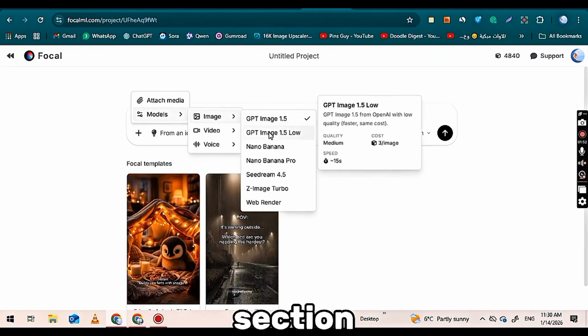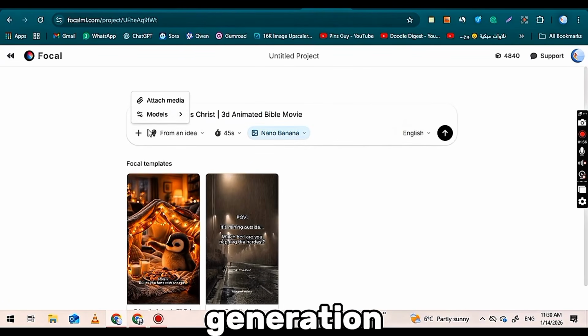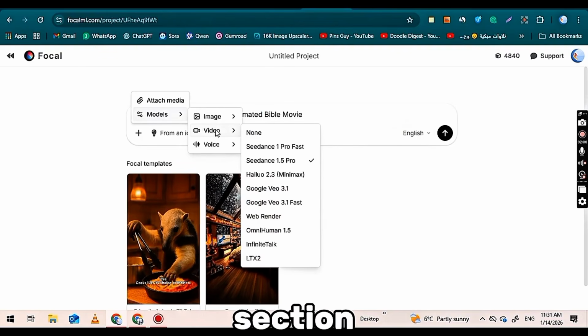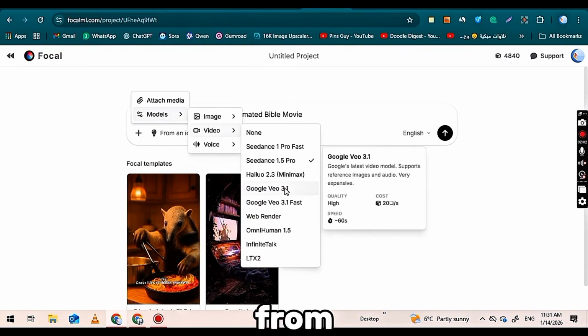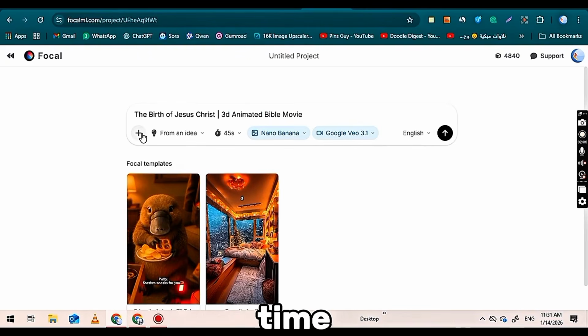Open the Image subsection and choose the Nano Banana model from the available AI image generation options. Then, click on the plus icon again, return to the Model section, and go to the Video subsection. From here, select the VO3 model. Click the plus icon one more time.